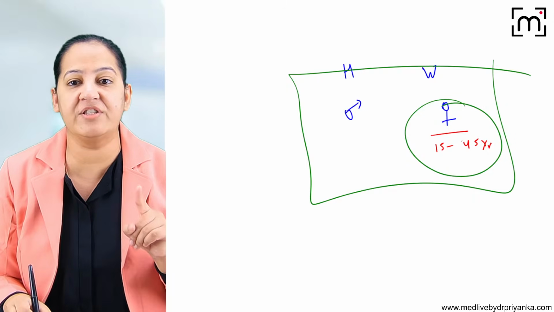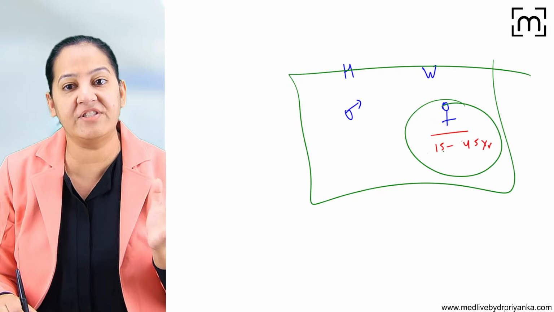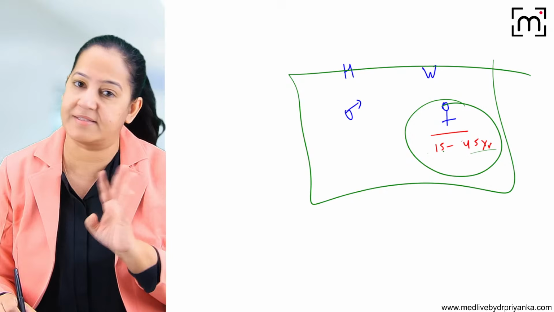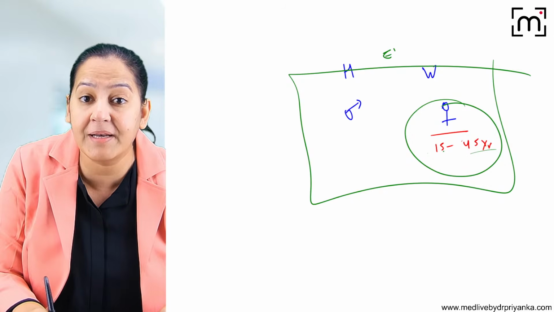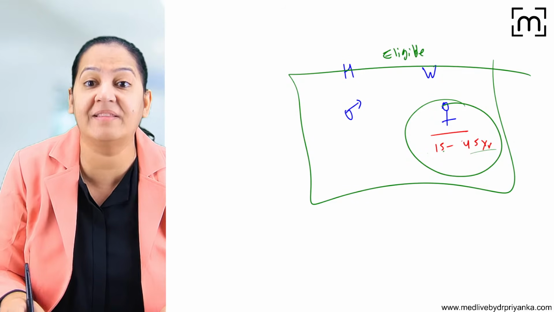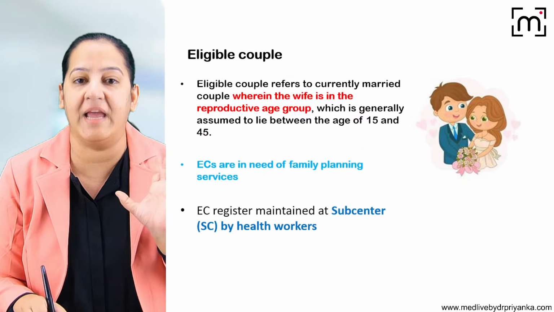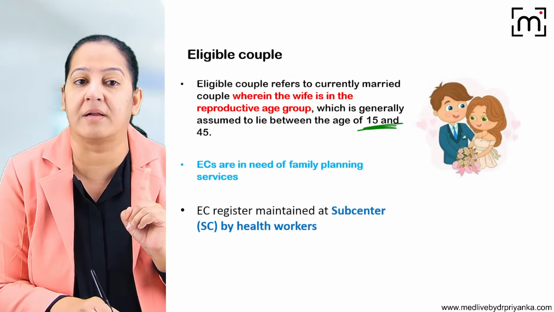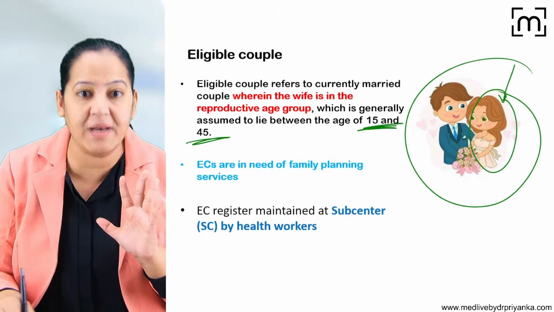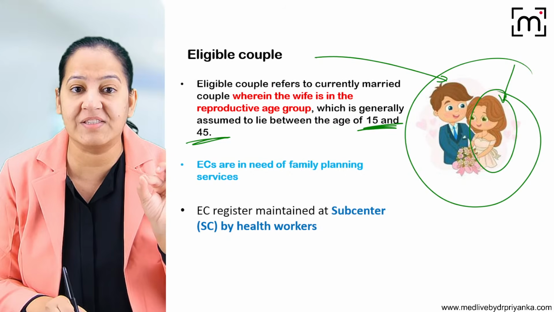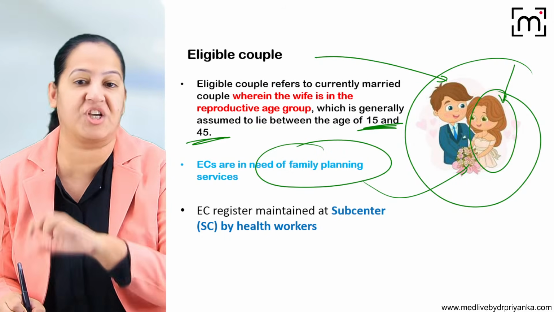Now imagine a couple in which the wife is younger than 15 years, that couple cannot reproduce. Imagine a couple in which the wife is older than 45 or 50 years, that couple cannot reproduce. So for family planning, we target the eligible couple. In an eligible couple, the wife, the female partner, is 15 to 45 years of age, because that is the need of the family planning services. We have to offer family planning services to such couples.